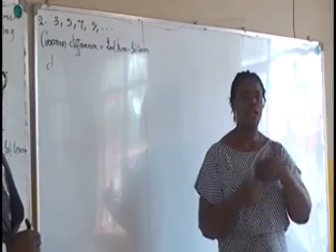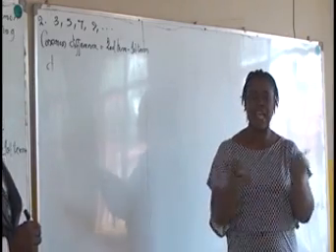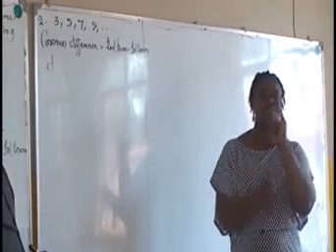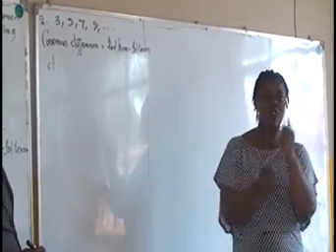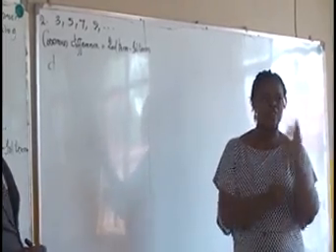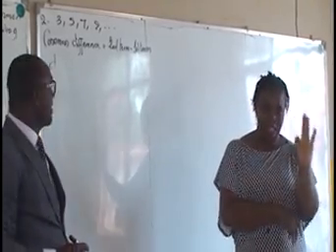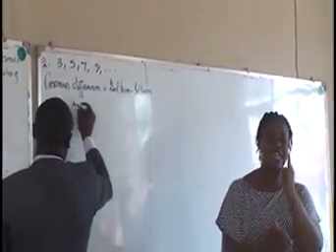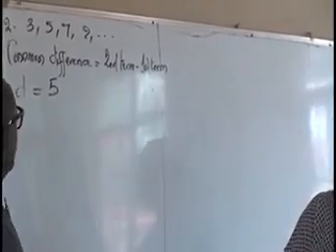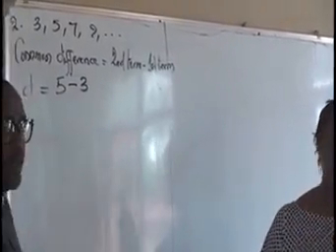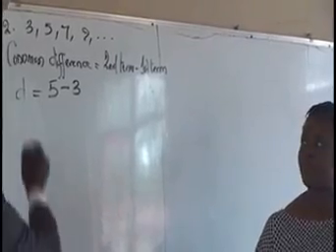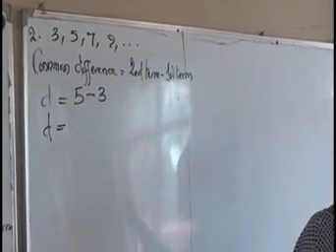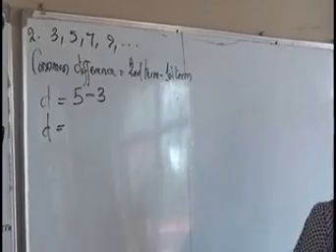We have the common difference as D. So the first term is 3, the second term is 5, the third term is 7, the fourth term is 9. From the sequence, we observe that the second term here is 5. We have 5 minus 3. There we have D, which is the common difference. 5 minus 3 will give us 2. We have 2.